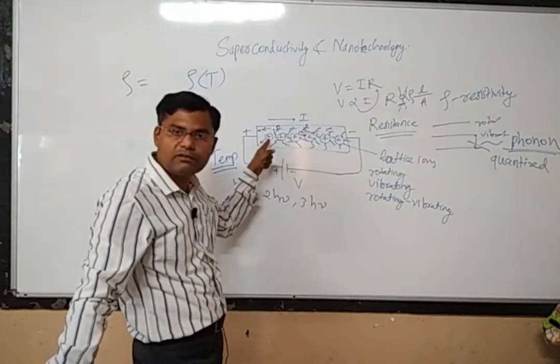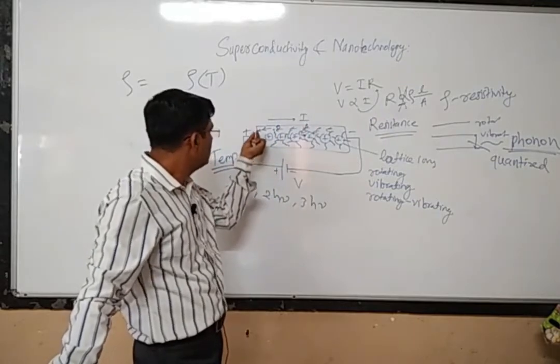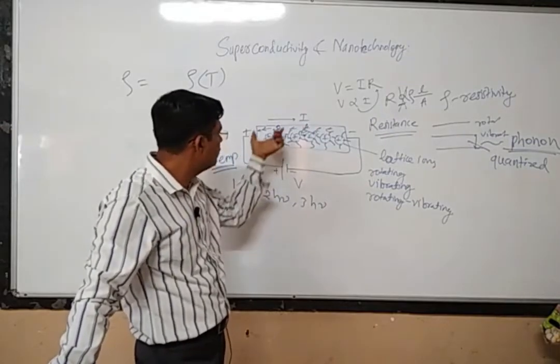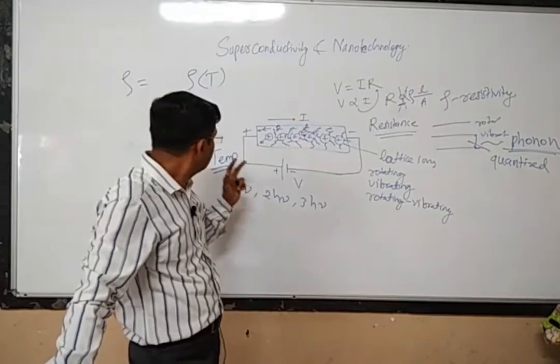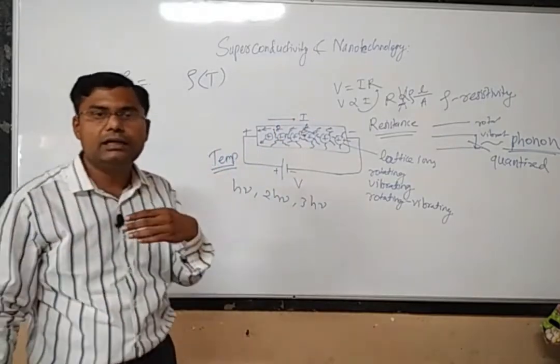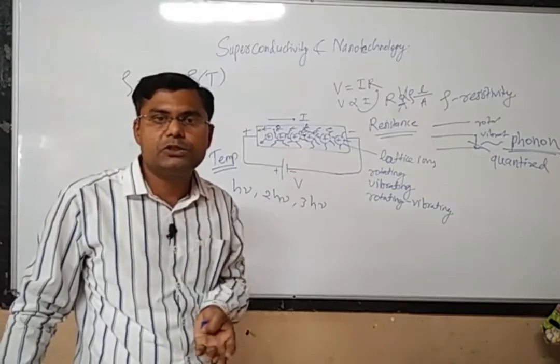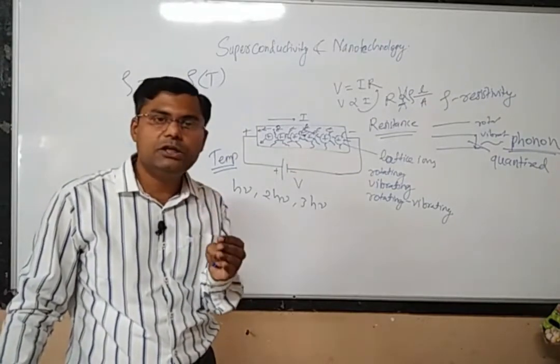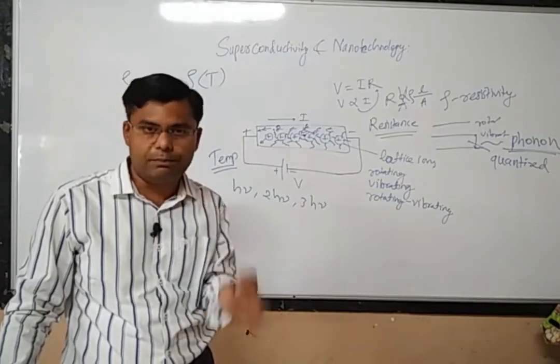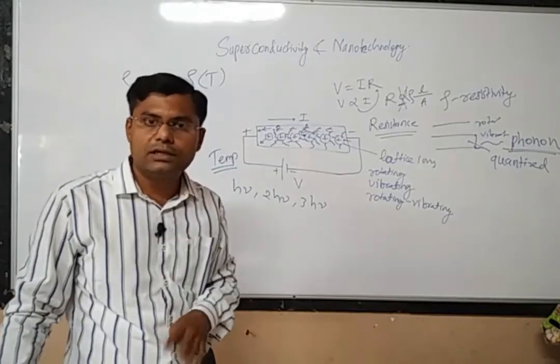It can easily reach the other end, so that there will be a rapid increase in the flow of current. So initially, if you slightly increase the temperature of that particular metal, you will find that the conductivity has gone up and the resistance has gone down.